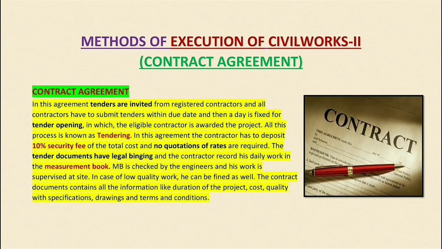This is a complete process done through tendering, and the suitable contractor is selected via the process of bidding. The lowest bidder is selected, a contractor whose work is of better quality but whose bid is lowest.